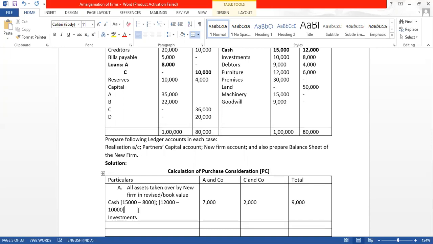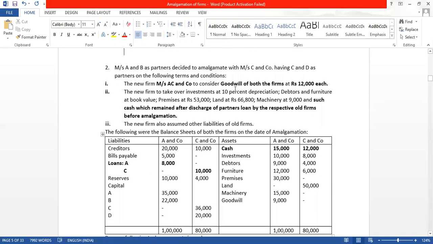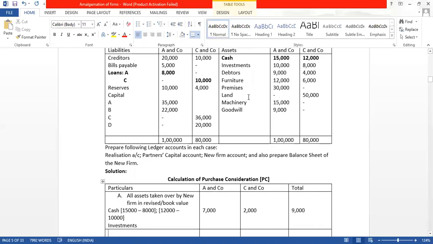Investment 10,000, 8,000, but there is a 10% depreciation on investment. So 10,000 का 10% is 1,000. So if there is a 1,000 depreciation, 10 में से 1 गया तो it will be 9,000.